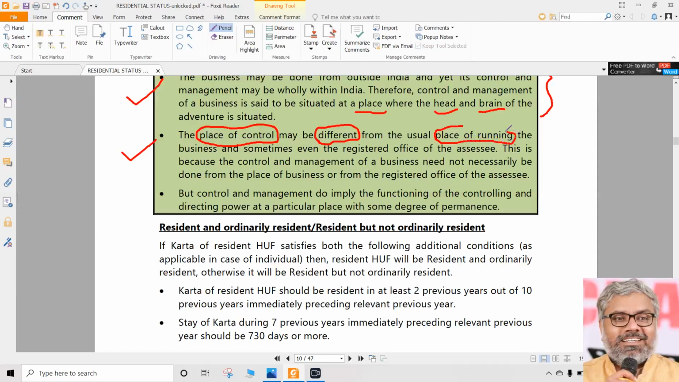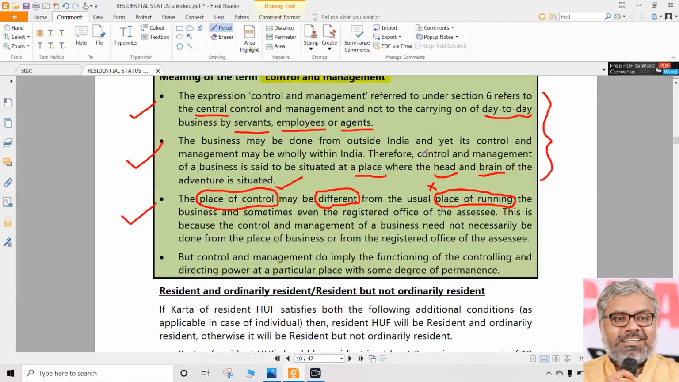Is it the place of control or is it the place of running the business? What matters is place of control. What doesn't matter is place of running. Place of running the business doesn't matter. Place of control matters. Why all this?